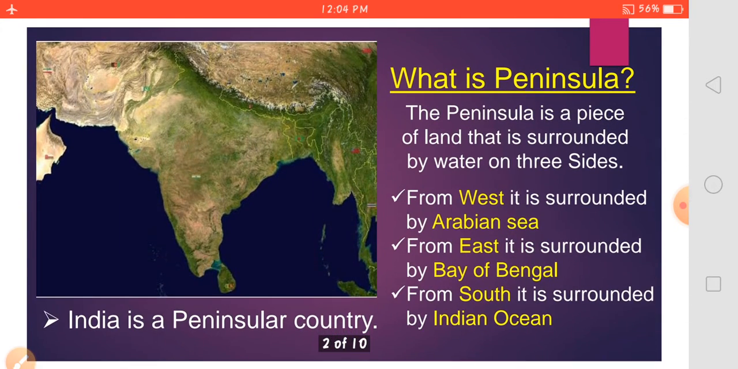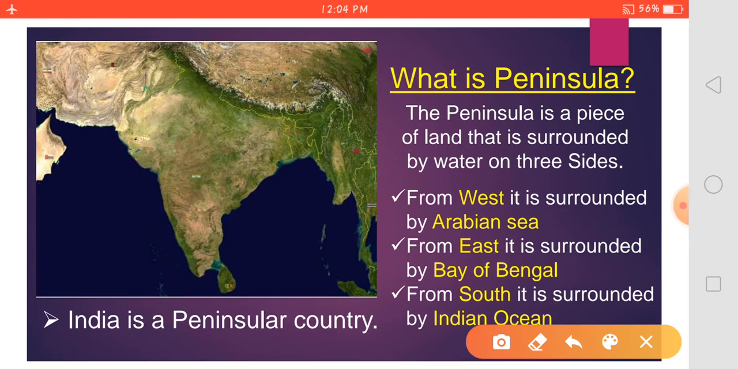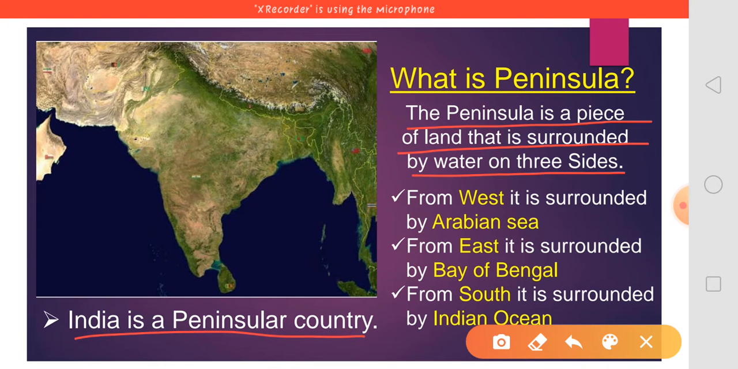So let's have a look at the first thing: India is a peninsular country. Then a question should arise in your mind, what is a peninsula? A peninsula is a piece of land that is surrounded by water on three sides. If you can see India here, all three sides of India are surrounded by water.